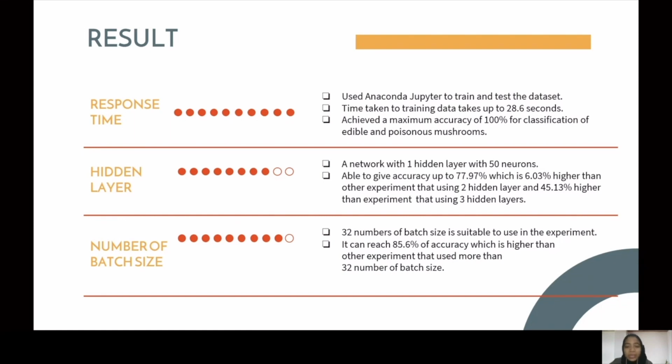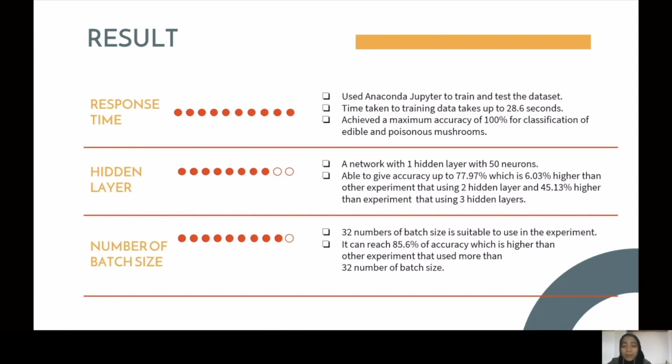For two hidden layers, the accuracy is 73.54%, and for three hidden layers, the accuracy reached only 53.72%, which is lower.